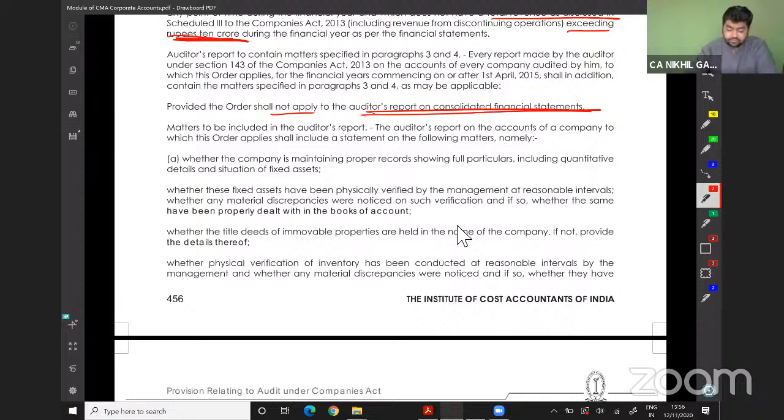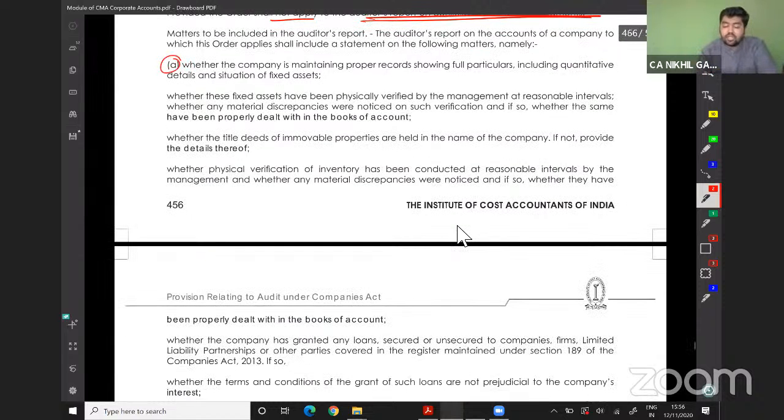Okay. The first point is whether the company is maintaining proper records showing full particulars including quantitative details and situations of fixed assets.